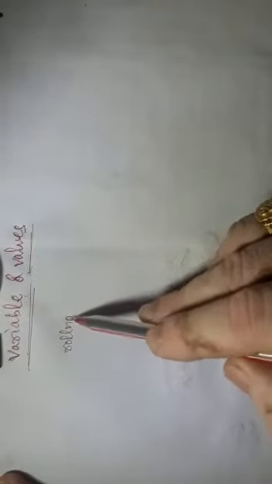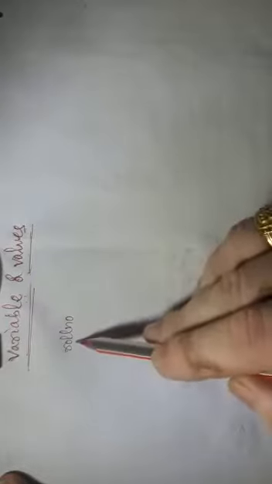Suppose, say, a student's roll number. Or you might have doubts, sir: roll number, there is a gap. Roll, gap, then number. Why are you always writing without giving a gap? Students, in a computer there should not be any gap. In a programming language we should not give any gap. Remember, we cannot write roll number with a gap. We cannot provide a gap.